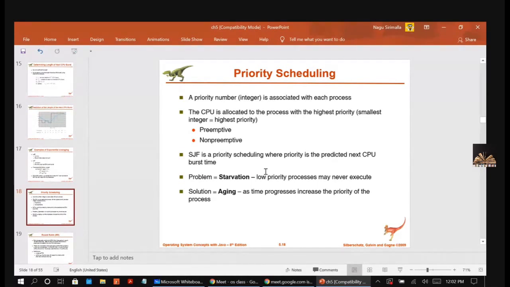The solution is aging. Aging means as time progresses, we increase the priority of the processes, like plus 1. So that a low priority job also gets high priority after aging, and it will get the CPU. Clear? Clear for you all about this priority?